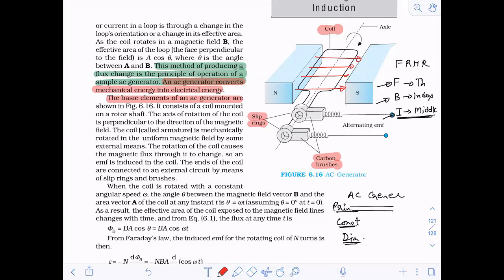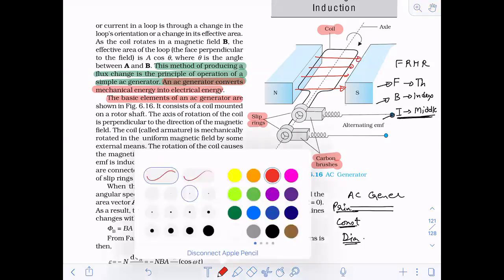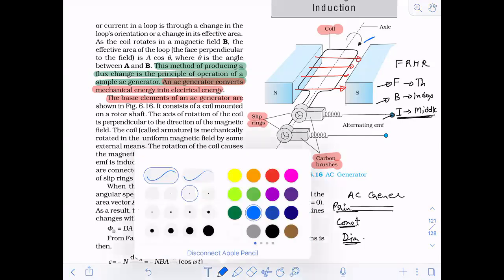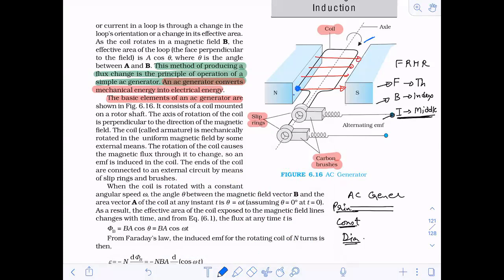Okay, fine. And if the coil is rotated, I will take this rotation only. So for this kind of rotation, from this situation, if I name it, suppose this end is P, this end is Q, this end is R, and this end is S.